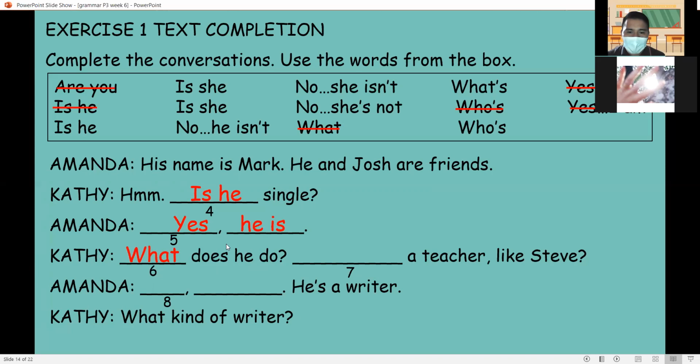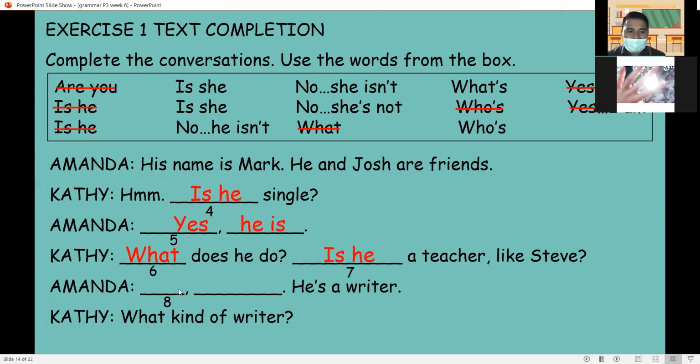Number 7. Blank a teacher like Steve. Again, this is a question mark. And we are asking about Mark. Mark is a boy, so we will be using is he. Is he a teacher like Steve?